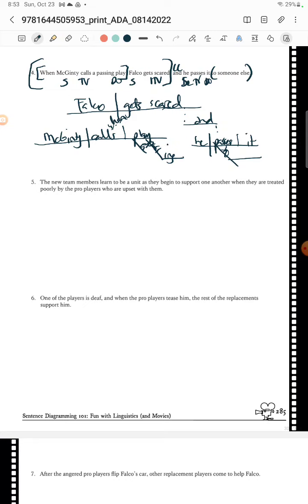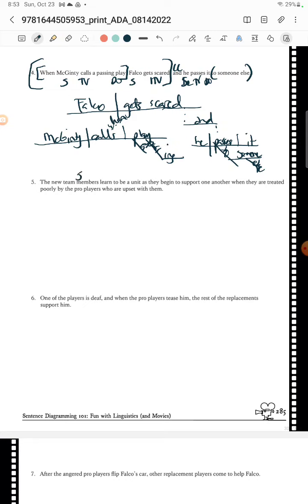He passes it to someone, and then the else, yeah, the else is just describing the someone. Okay. So, do we get all the words? When McGinty calls the passing play, Falco gets scared, and he passes it to someone else. Yeah, okay. Number 5.